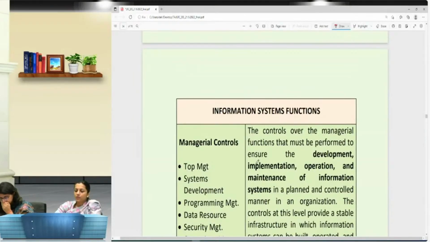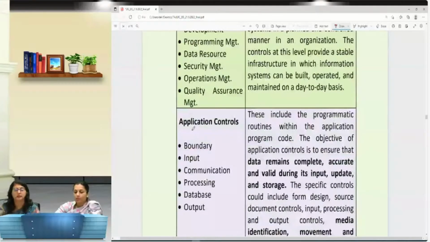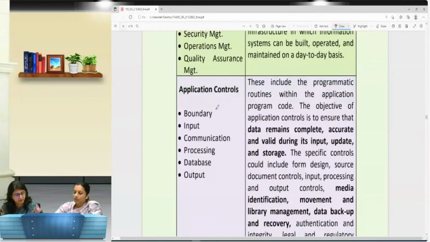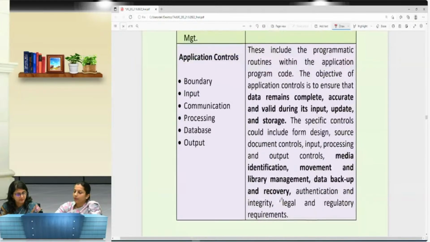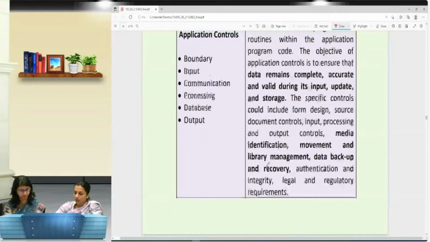So the next is information system function control. So that talks about the managerial control, talks about the development, implementation, operation and maintenance of the information system. And the second is the application control, which involves boundary, input, communication, processing and database control, which is basically to check the accuracy and validity of the data during the input, update and the storage of the data. So here we have given certain examples with the key points over here. That's the output controls like media identification, movement of the library management, data backup, recovery, authentication, legal and regulatory requirement.